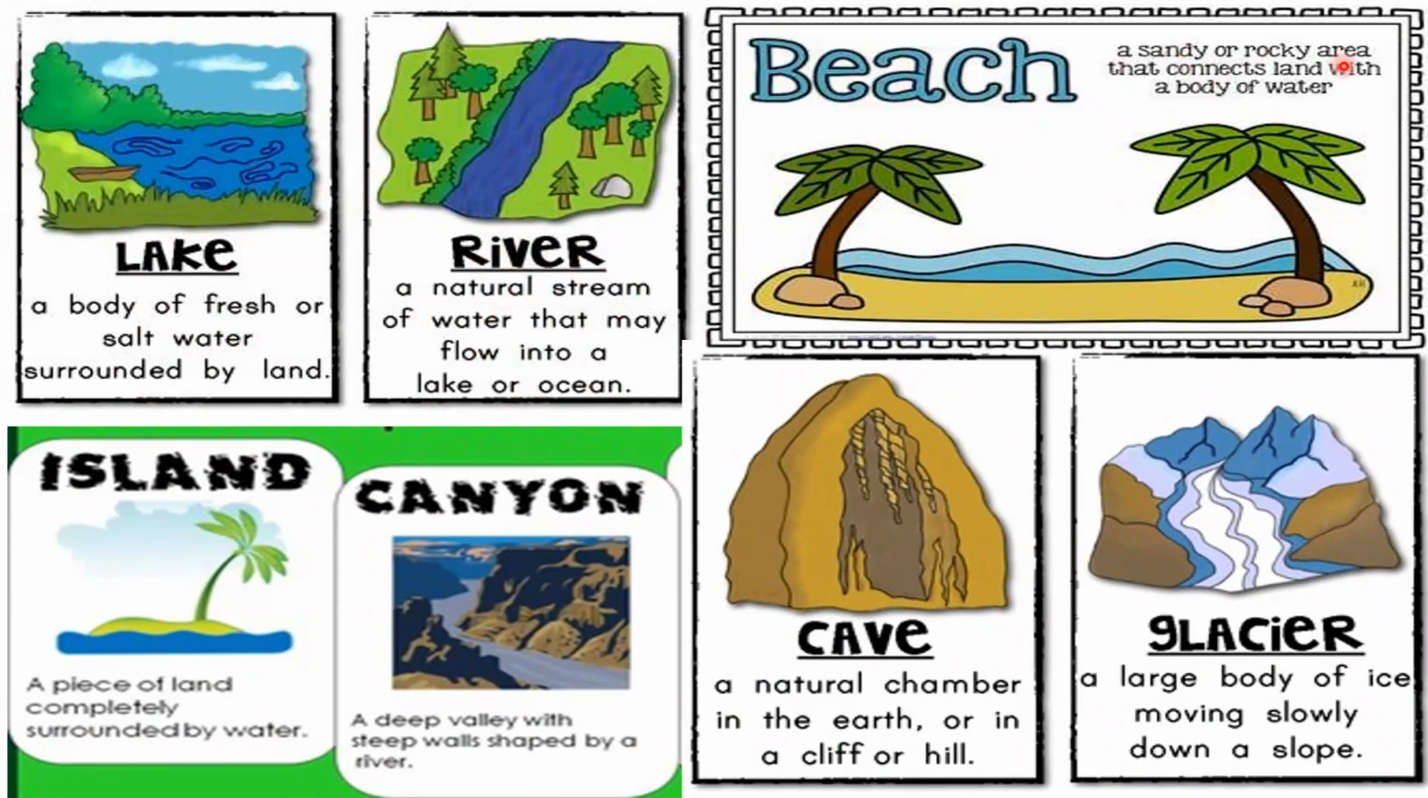Beach. A beach is a sandy or rocky area that connects land with a body of water, which is formed by the depositional work of the waves. Island. An island is a piece of land completely surrounded by water. Sri Lanka is an island. Canyon. A deep valley with steep slopes is called a canyon. Cave. It is a natural hole in the earth or in the cliff or hill. Glacier. A glacier is a large body of ice moving slowly down a slope.